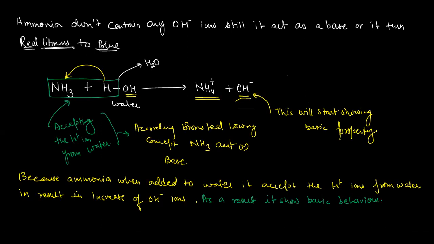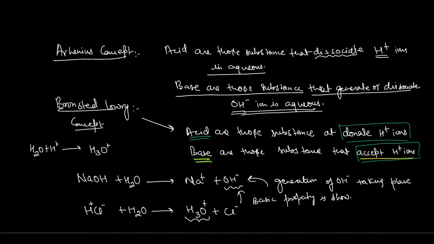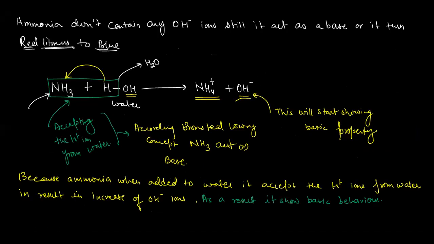It is donating them. According to the Bronsted-Lowry concept, we know that water is neutral. But when water is taken in a glass, then it is neutral. When it is added to something, then it does not show the neutral property. If I'm saying that ammonia is acting as a base because it is accepting the H plus ions from water, according to the Bronsted-Lowry concept that we have studied here, those substances that accept the H plus ions are called bases. So here ammonia is accepting the H plus ions, so it is acting as a base.